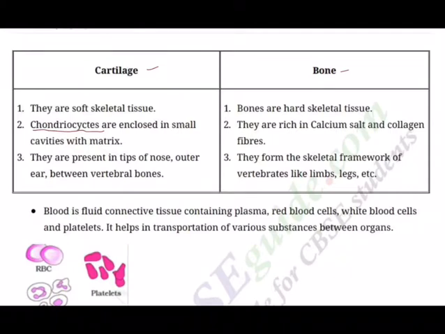So basically in cartilage you see two types of parts. One is collagen fibers, and in between the collagen fibers chondrocytes will be there, which are also called cartilage cells. Hyaline cartilage is the most prevalent cartilage. It forms articular surfaces at the joints of long bones, rings of trachea and bronchi, sternal parts of ribs, hyoid apparatus, nasal septum, and also part of larynx. That's how it's very important.